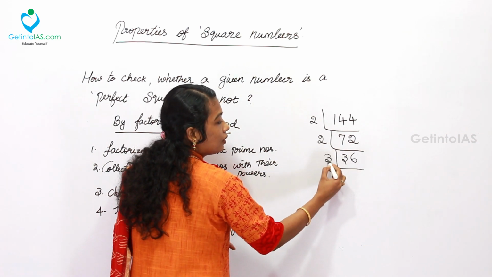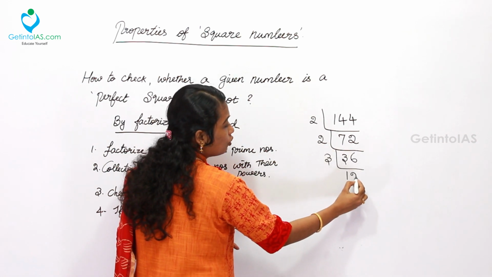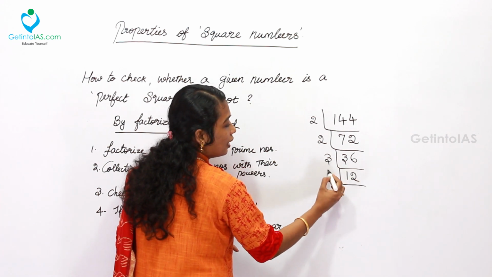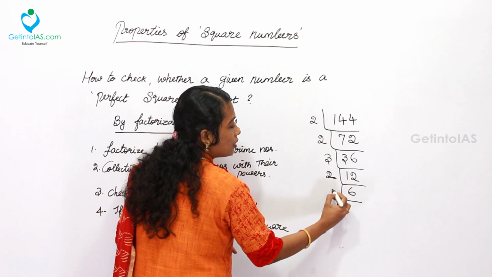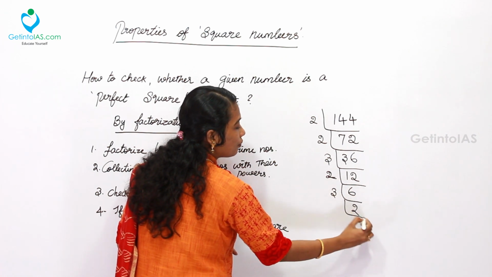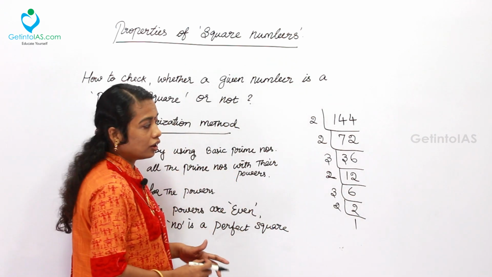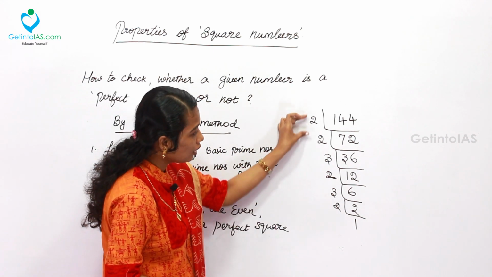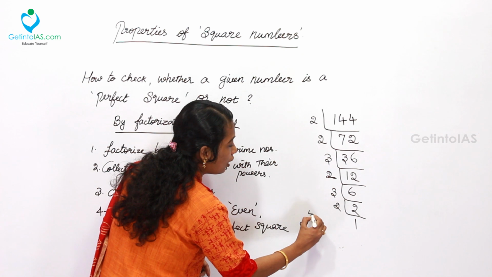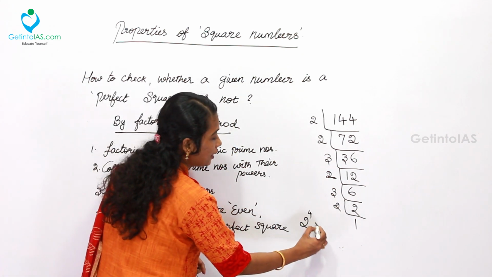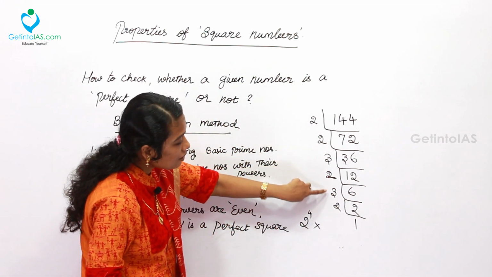So here 3: 12 times 3 is 36. Again 2 you can take, don't take 4. So here 6, then 3 and 2. Finally, how many 2s do we have? 1 time, 2 times, 3 times, 4 times. So here 2 power 4. How many 3s are present?